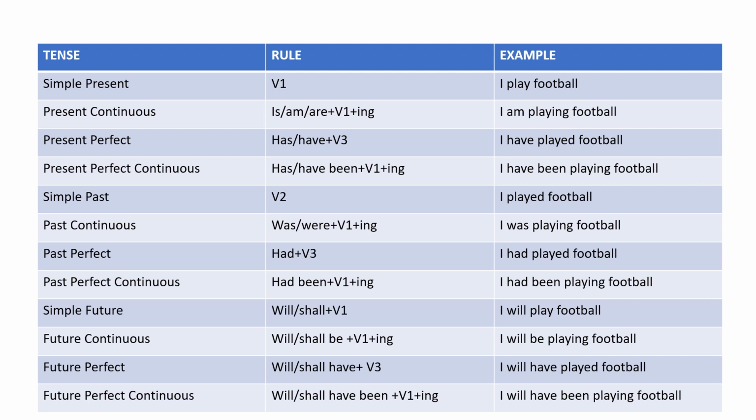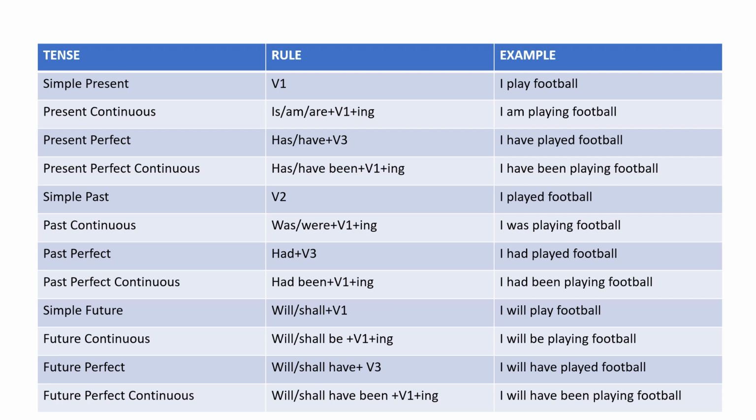Moving towards the past perfect continuous, over here because it is continuous but it is in the past tense, we are using been with had, right? Had with been plus verb first form in ing. For example, I had been playing football. Over here, we are using had with been along with verb first form in ing. Why? Because it is continuous, so ing is here, and it's perfect, so had been. Had is there, and with had, we are supposed to use been as well.